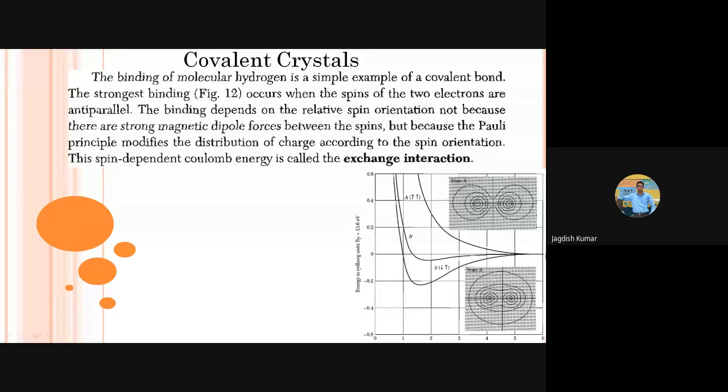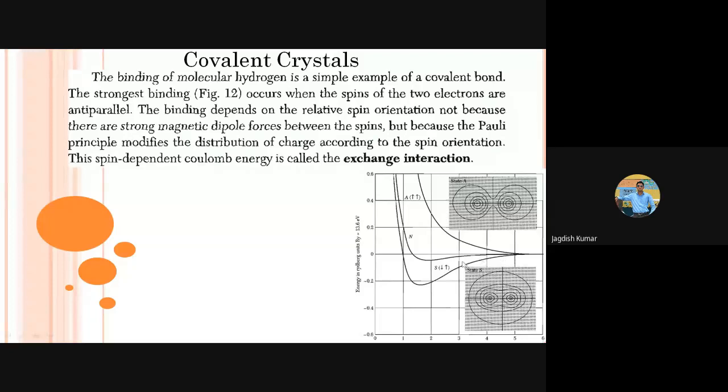Now you can see, this is the interatomic separation. When the atoms are far away from each other, the energy is almost independent of their separation, which represents that atoms are not at all interacting. When they try to come close to each other, what happens? Their energy keeps on increasing. Why? Because the spins are forced to become parallel to each other. And what happens because of that? The energy of the system will overall rise.